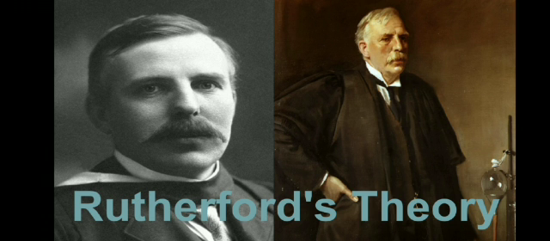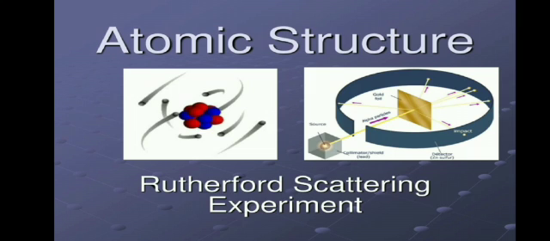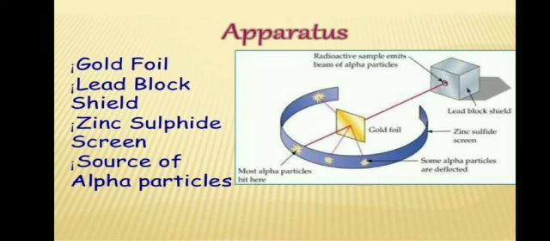And the next and final one is Rutherford. The name of the scientist is Ernest Rutherford. Let's see what he formulated according to his theory. For atomic theory, he conducted a scattering experiment, also called the gold foil experiment.